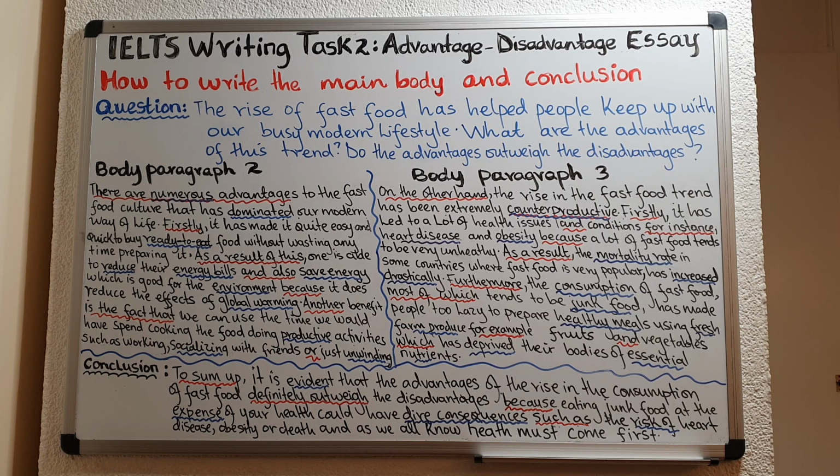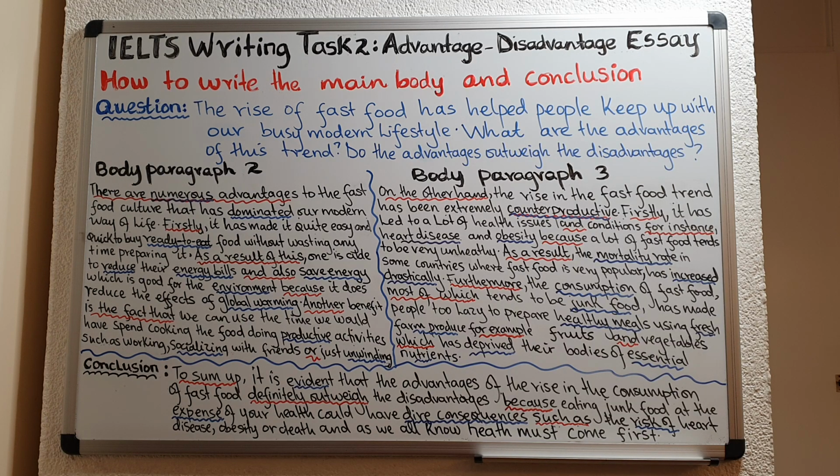Now, once you have written your body paragraph 2, the next thing you need to do is to write your conclusion. And in your conclusion, that is where you respond to the last part of the question. So the last part of the question is, do the advantages outweigh the disadvantages? So do you think that the advantages justify eating fast food? Do you think that it is better that we have the rise of fast food, or do you think that it is not a good idea?